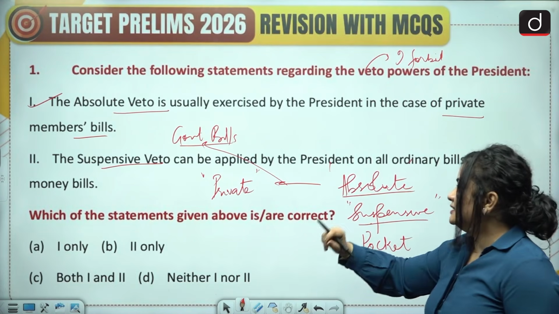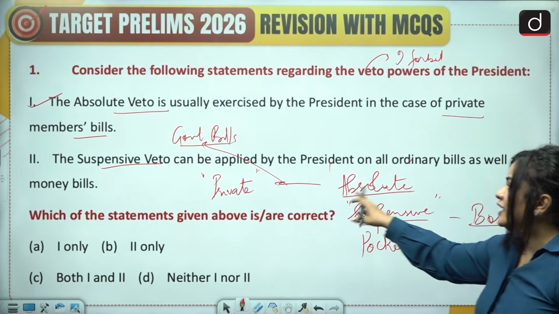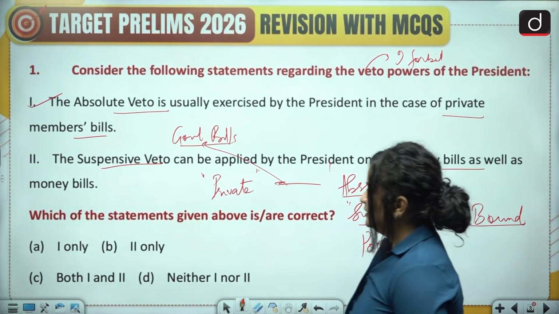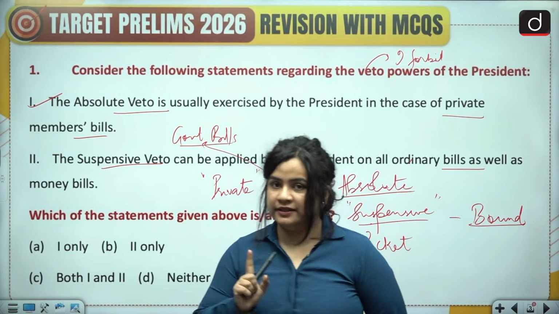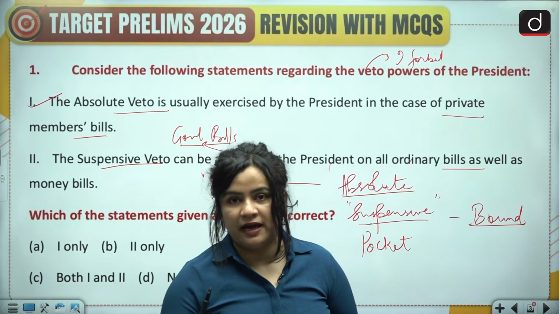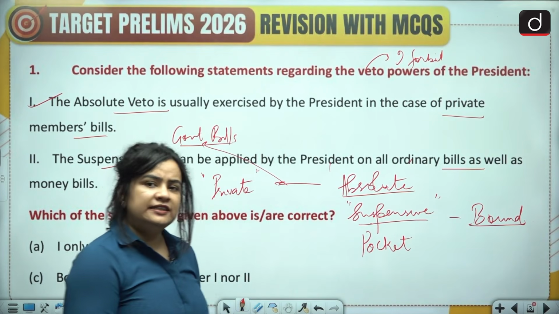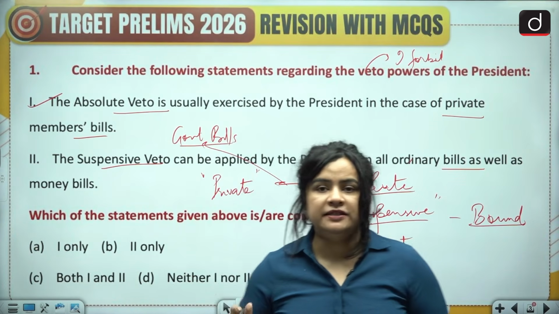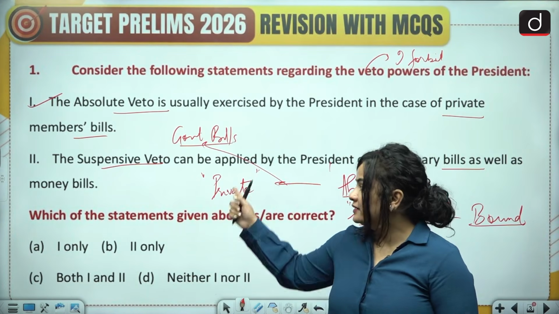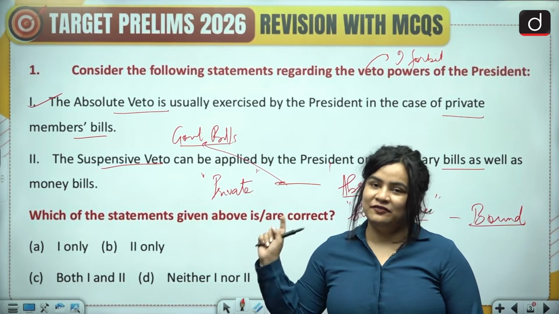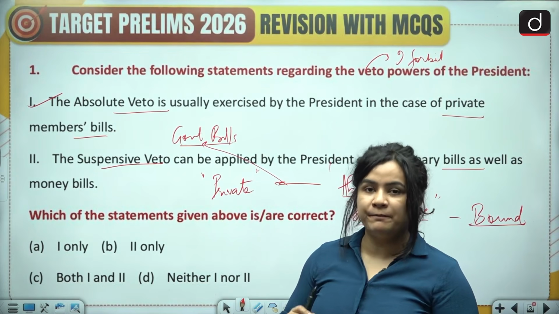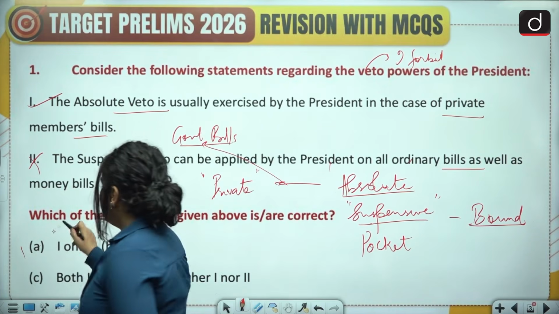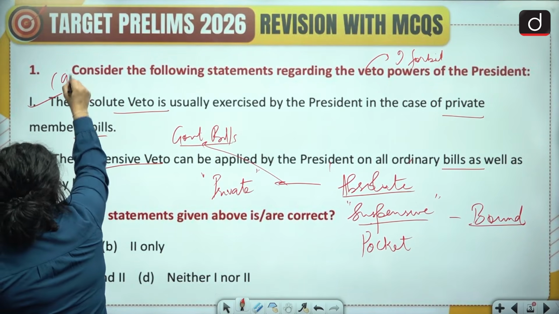Now, your second statement says the suspensive veto can be applied by the President on all ordinary bills as well as money bills. On all ordinary bills, yes, the President can send the bill back for reconsideration. But can the President do so for money bills? No, this is not permitted for money bills because usually the money bills are introduced in the Lok Sabha with the prior permission of the President. So this statement is incorrect and we have option A as the correct answer, which is one only.